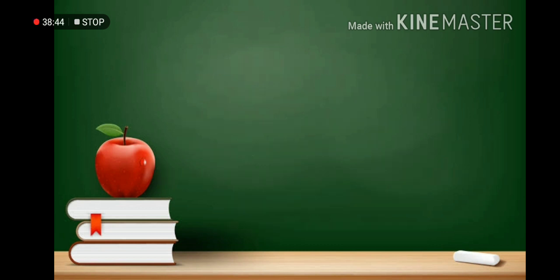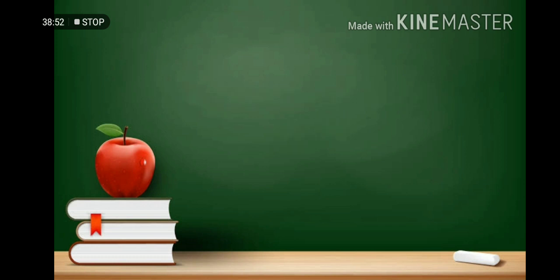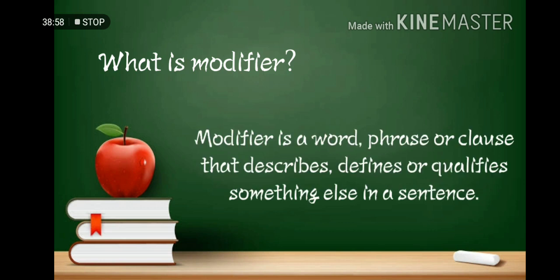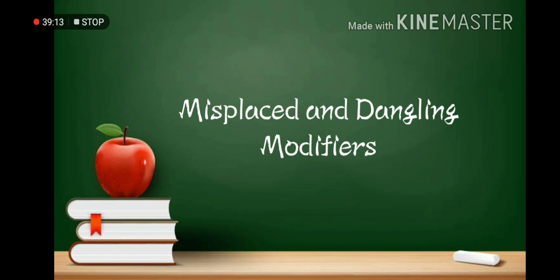So now let's tackle misplaced and dangling modifiers. Before that, let's first define what a modifier is. A modifier is a word, phrase, or clause that describes, defines, or qualifies something else in a sentence. However, the most common modifier mistakes are misplaced and dangling modifiers.